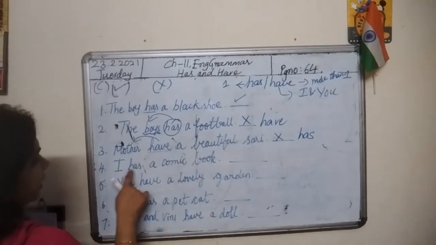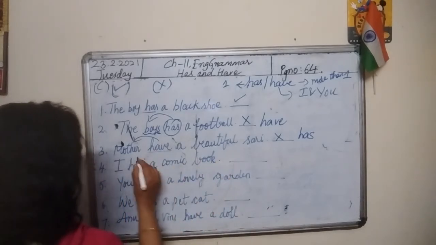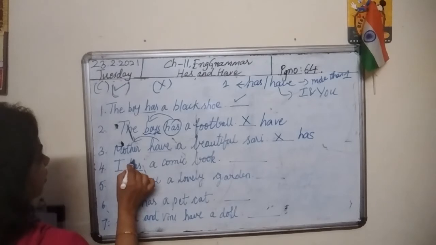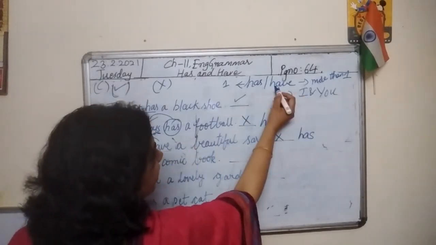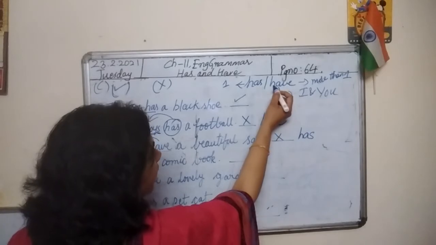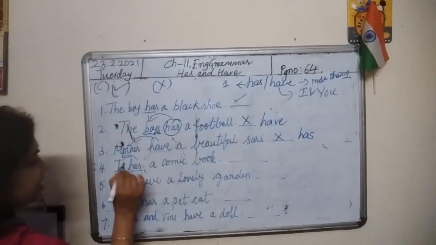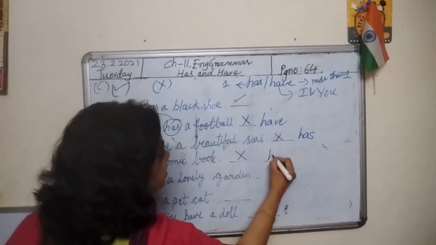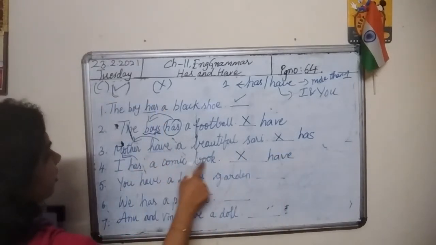Fourth one. I has a comic book. Has is given here, and I. So we always should use have along with I. I have is the right usage. Here I has is there, it means this is wrong. The answer is have. I have a comic book.